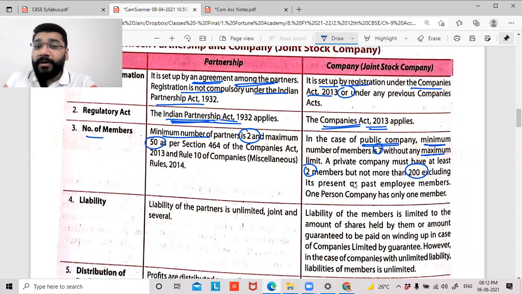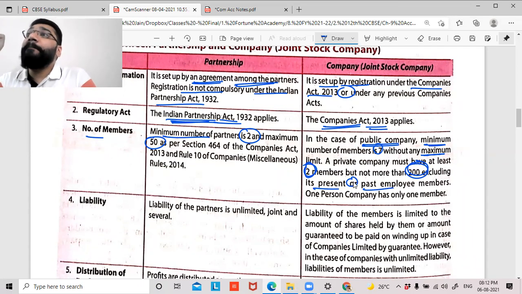Okay. So in a public limited company, the minimum is 7 and the maximum is unlimited. In a private company, the minimum is 2 and the maximum is 200, excluding its present or past employee members. Which means that in a private company, even though employees are given shares, also called stocks, they are shareholders.